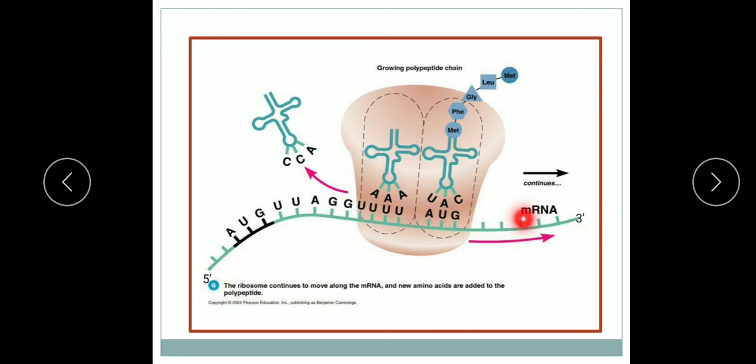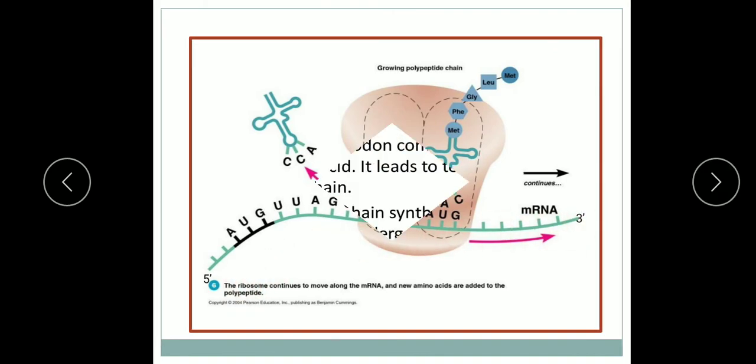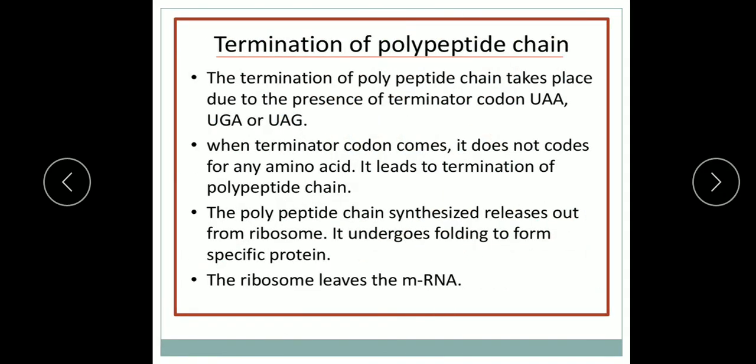This is the 5' to 3' direction, you can see in the diagram. So we will study the termination of the polypeptide chain. Termination takes place due to the presence of the terminator codon UAA, UGA or UAG. When the terminator codon comes, it does not code for any amino acid, so it leads to termination of the polypeptide chain.